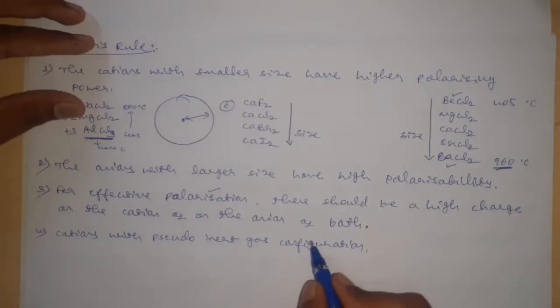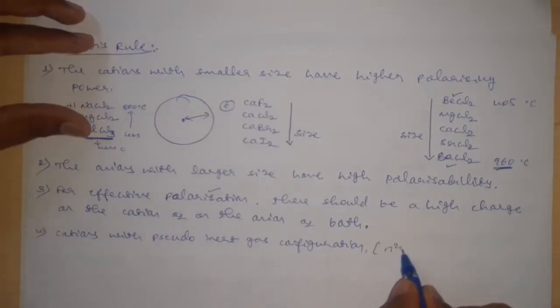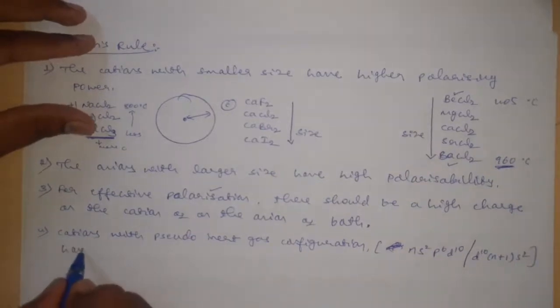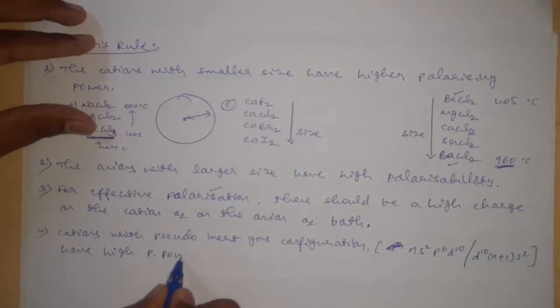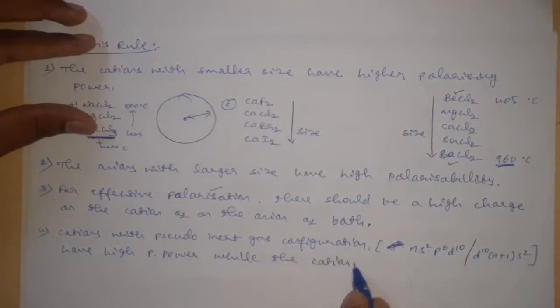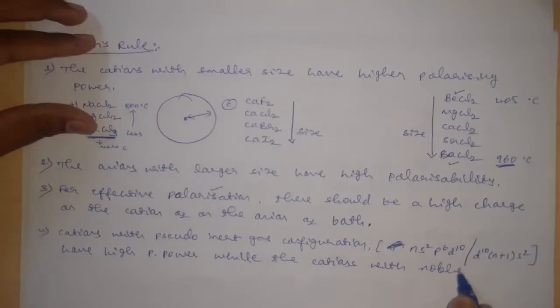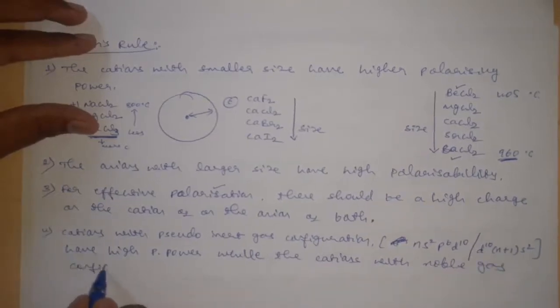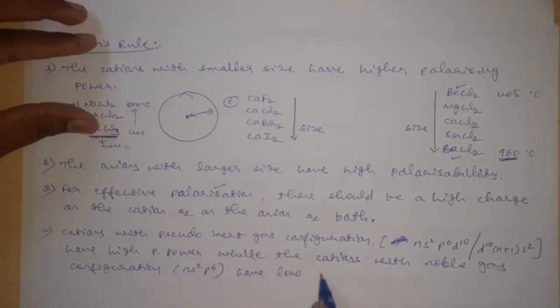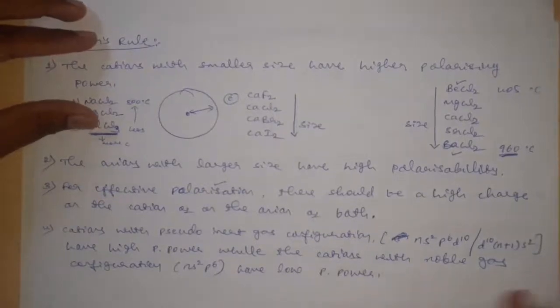The cations with pseudo inert gas configuration, that is of the type ns2 np6 nd10 or (n-1)d10 ns2, have high polarizing power, while the cations with noble gas configuration, that is of ns2 np6, have low polarizing power. This is the fourth rule of Fajans' rule.